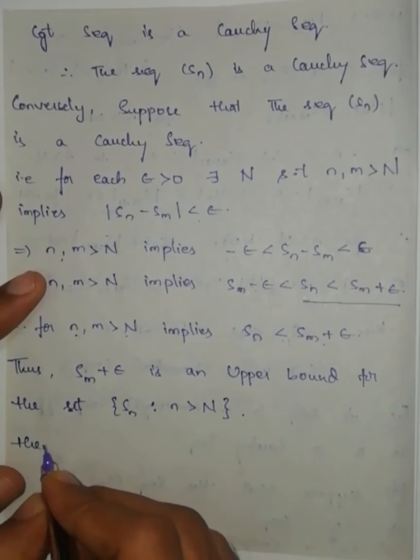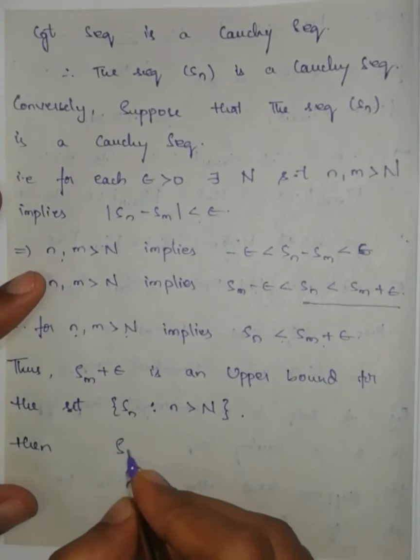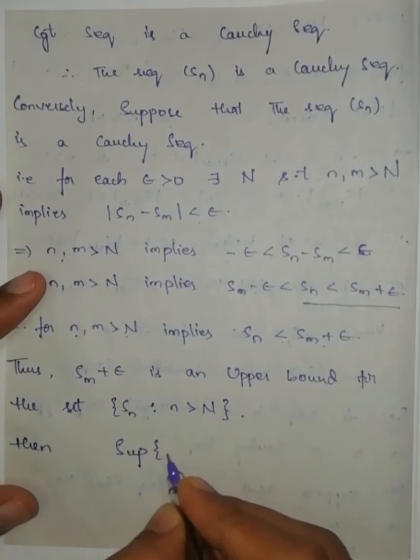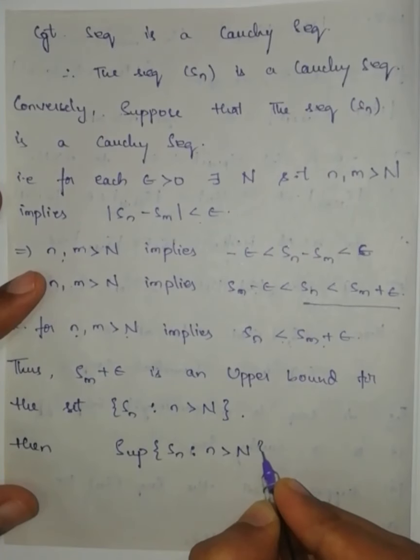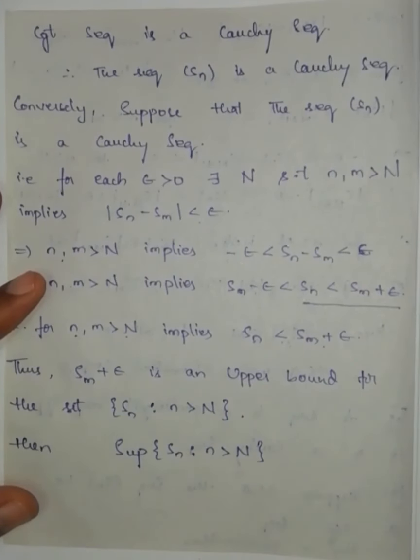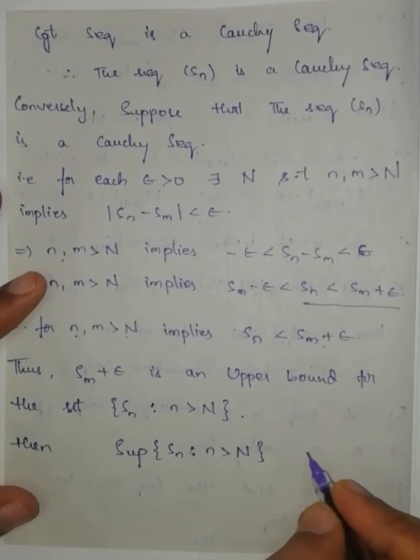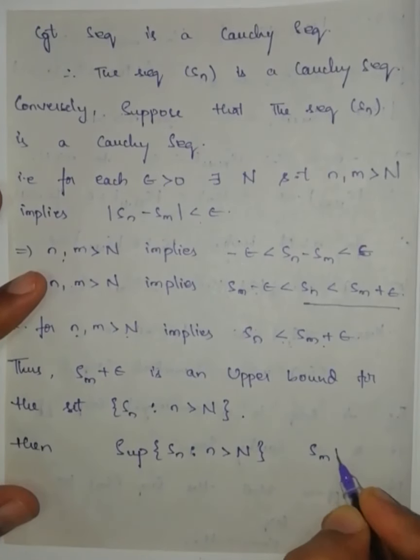Then if I take the least upper bound, means the supremum, and this is the upper bound.